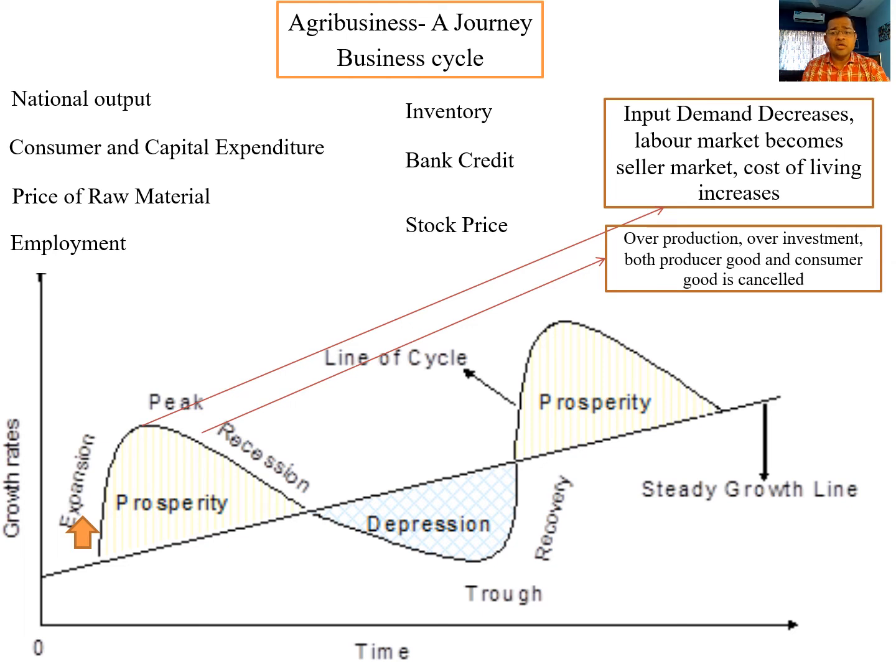When recession has started, producers are sitting on a high level of inventory. Then producers feel it is time to reduce the price of the product.